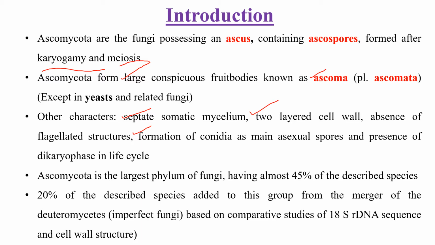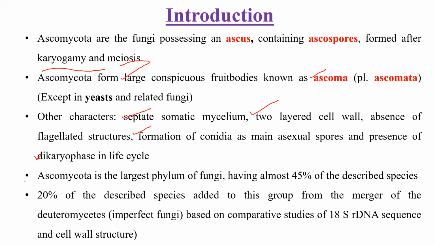Dikaryophase, as the name itself indicates, is the stage where the cell contains two nuclei, and that stage will exist for some time before karyogamy and meiosis take place. It means the dikaryophase will occur in the Ascomycetes fungi.